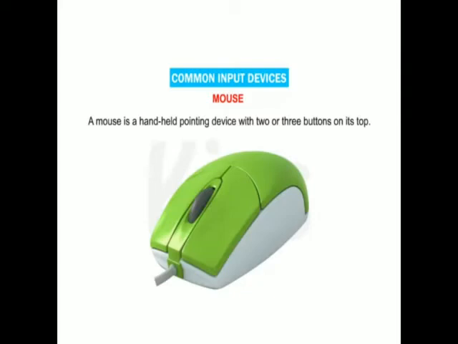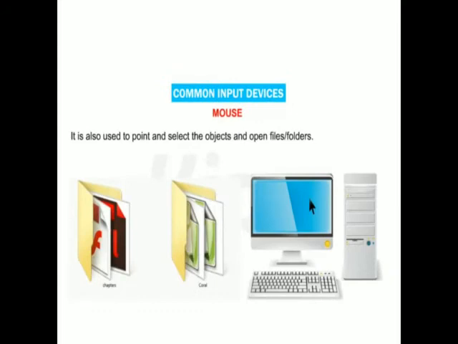The second input device is the mouse. The mouse is a handheld pointing device. It has 2 or 3 buttons on its top. It is used to point and select objects and to open files and folders.